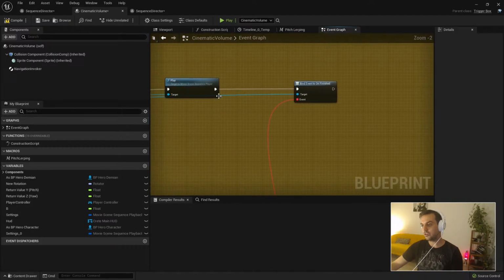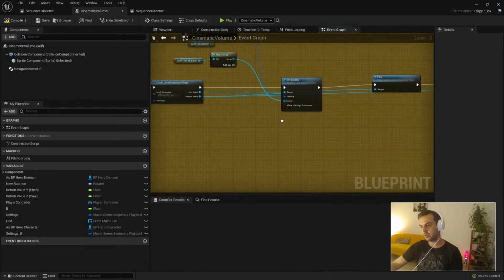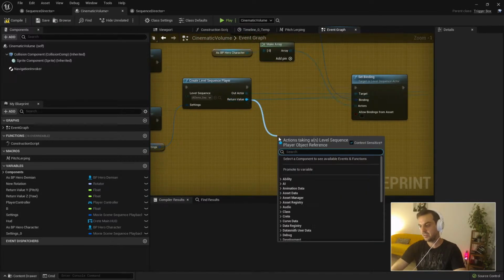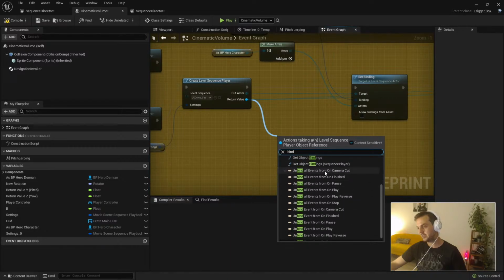Yeah. Also, as an extra mention, you can bind events in the sequence you are playing. If you want to do that outside, you have binds for when it's a camera cut, when finished, when paused, when played in reverse. You have a lot of binds you can experiment with.